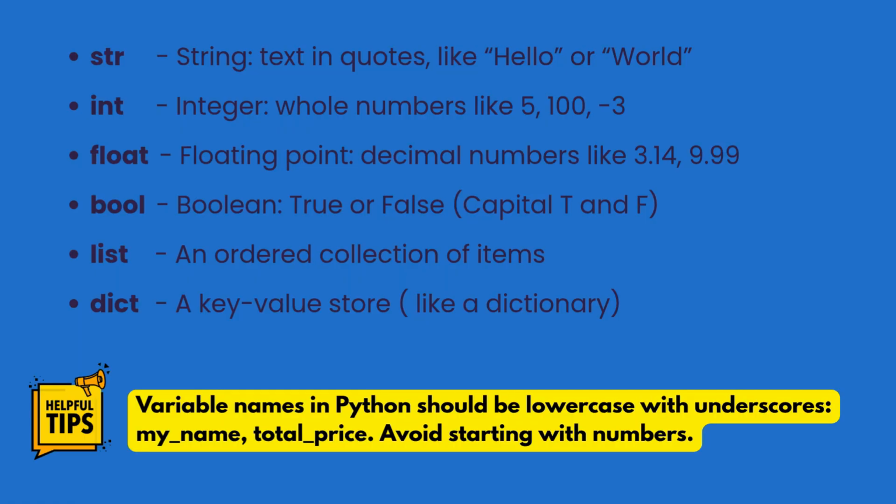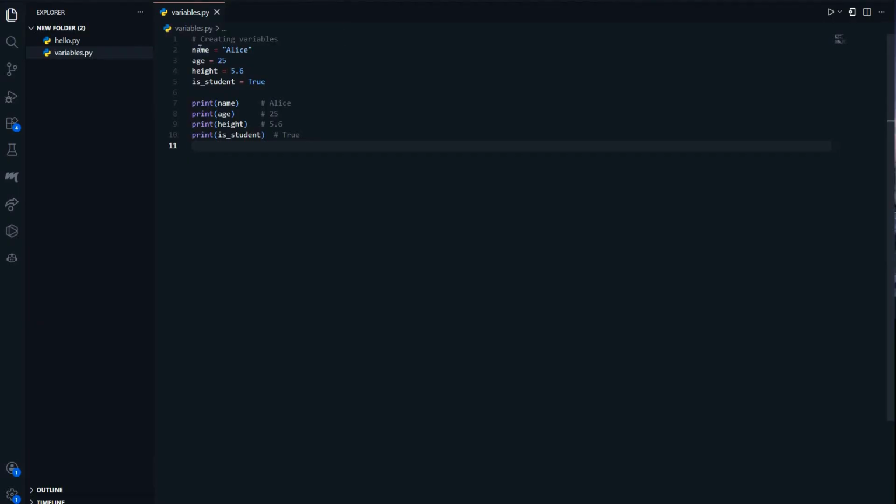Here's a helpful tip. Variable names in Python should be lowercase with underscores, like my_name, total_price. Avoid starting with numbers. In Python, creating a variable is as simple as this.